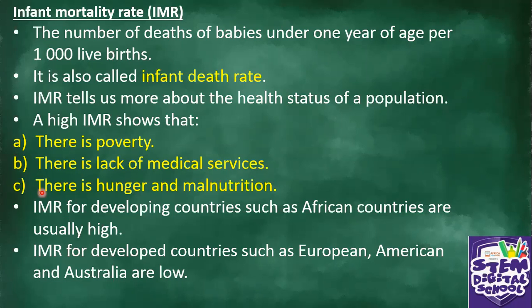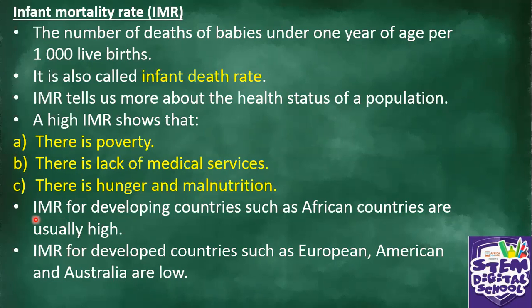People do not have adequate food. So they starve. And in the end, babies also die because there's no food to give them. All right. They don't have proper nutrition, which is called malnutrition.